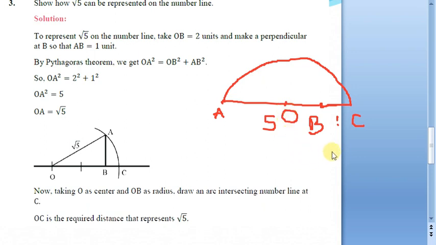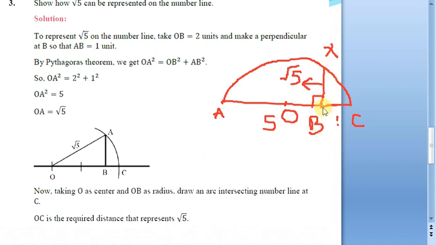After that, drop a perpendicular from B to the semicircle in the upward direction. So here the angle has to be 90 degrees and we project it in the upward direction. Okay, this will be 90 degrees. Now let us say this point is X. So this BX, if you see, is going to be exactly root 5 units. Whatever length you take here, its root will come here like this. So this BX is going to be root 5 units.